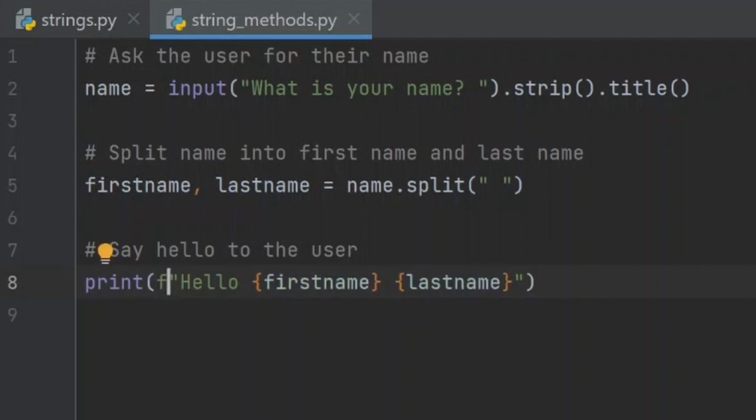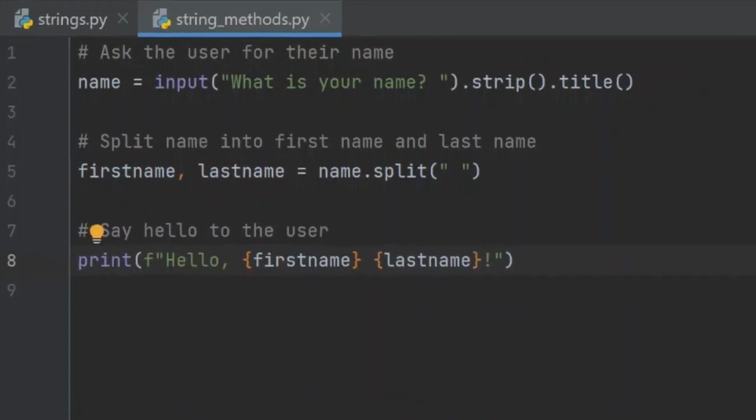As you progress in Python, you'll find that using f-strings is the simplest and most convenient way to create strings with embedded variables. To make the output clearer, let's add some punctuations. So over here, we say hello, comma, first name in curly braces, last name in curly braces. These are the f-strings. And over here, before the last quote, I will include an exclamation mark. Let's run the code again.